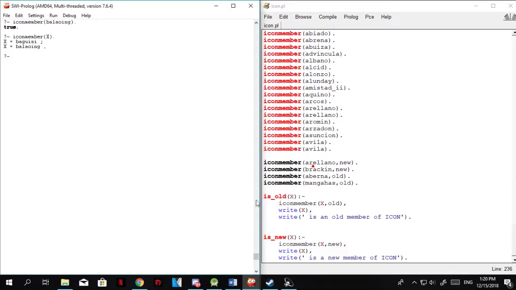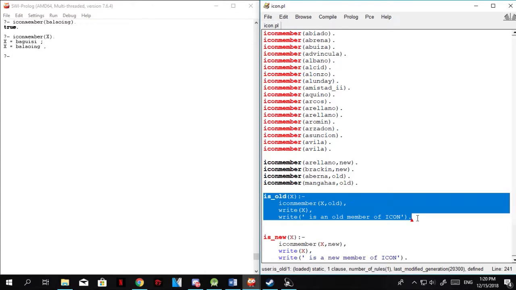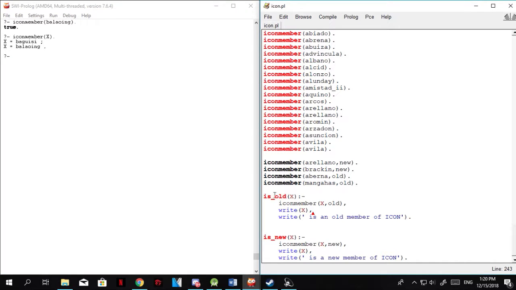And for our method, which is our logical statement, we chose this to confirm whether this person is an old or new member. So for our statement, X, the constant variable X, is old if, so this is read as if, well, not including that one, if X is an ICON member who is already an old member.